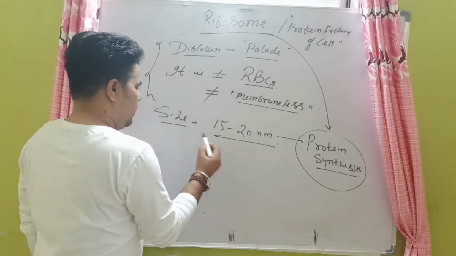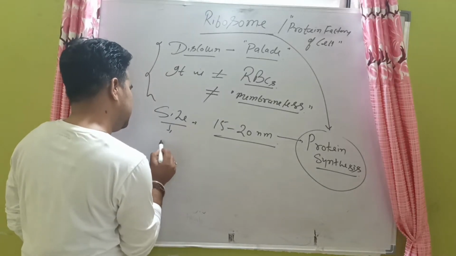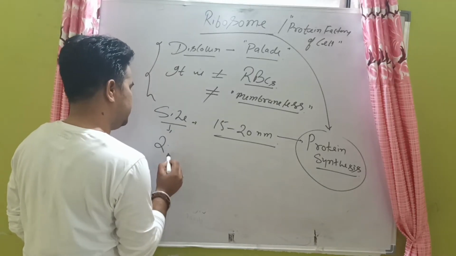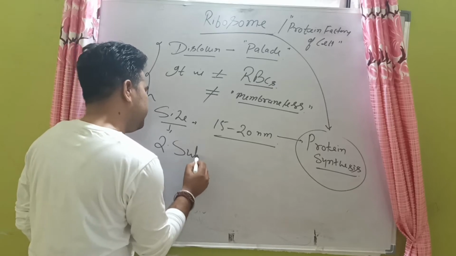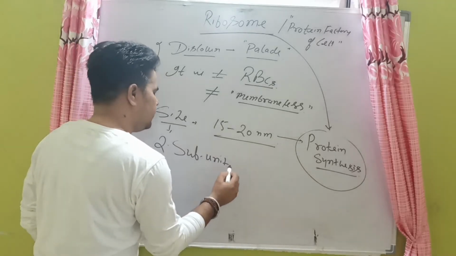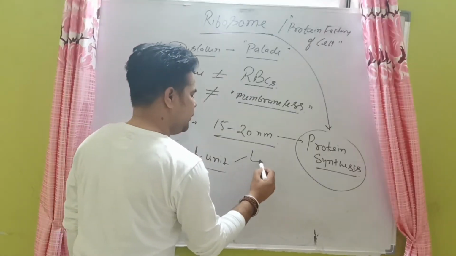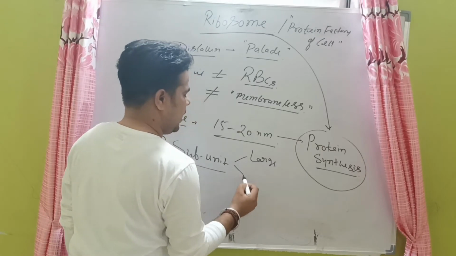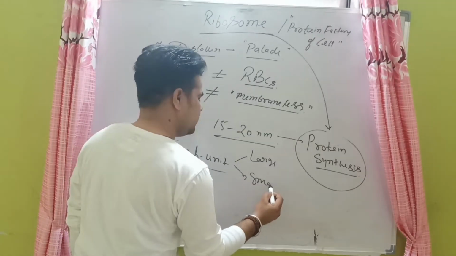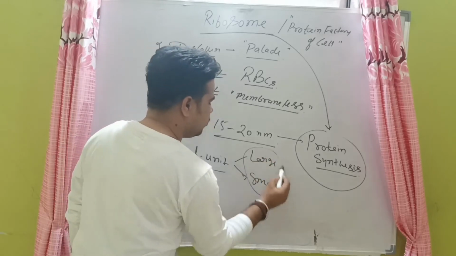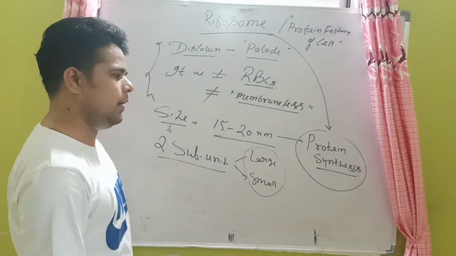Now it has two subunits. The first one is the large unit and the second one is the small unit. Both units depend on their types.